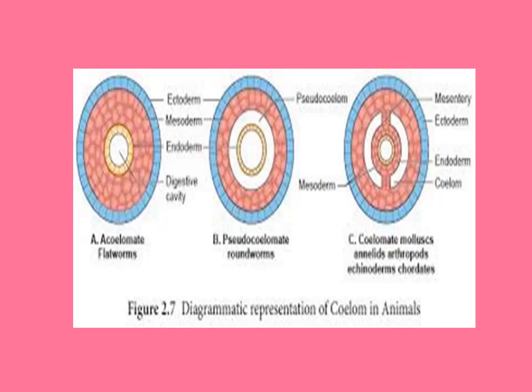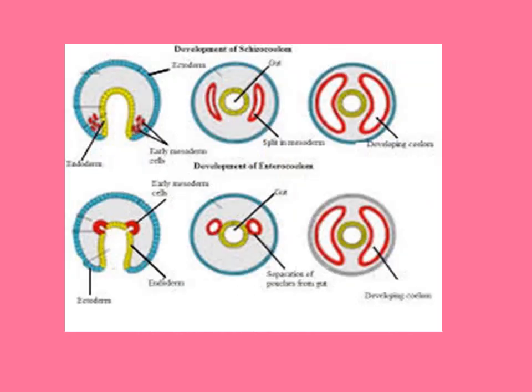In eucoelomate, the mesoderm is lined by peritoneum. Each and every layer is separated by a membrane, that is called eucoelomate. Look at the development of schizocoelomate and enterocoelomate: the three below are enterocoelomate, and the one above is schizocoelomate.